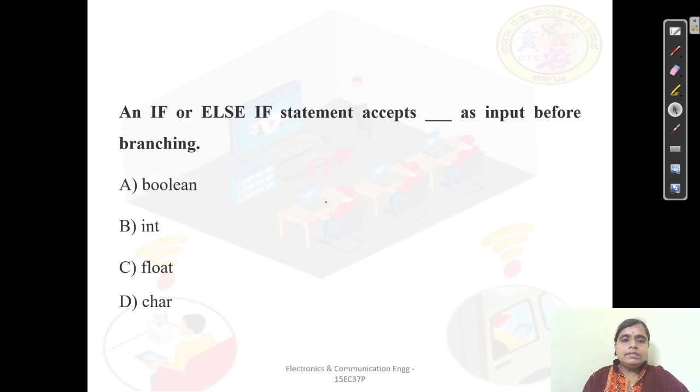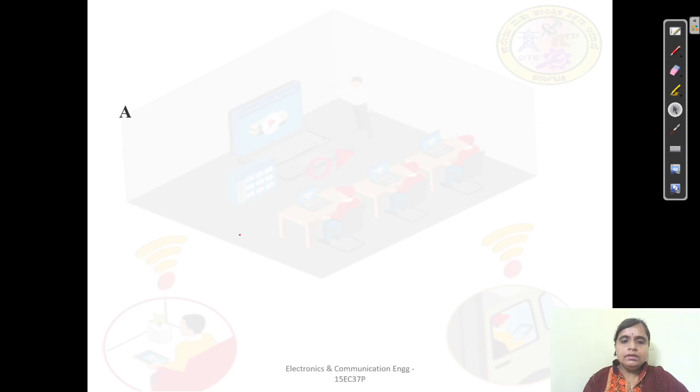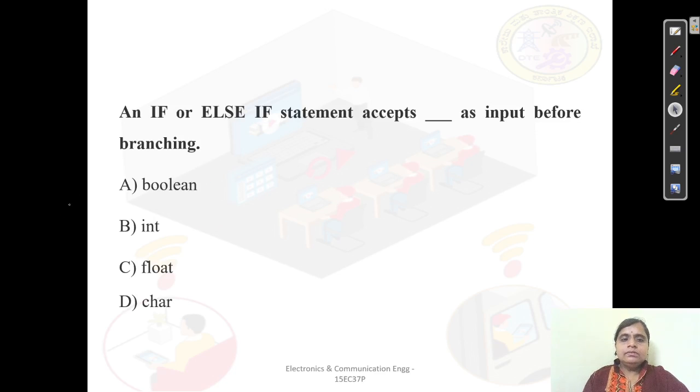Now this is a multiple choice question what we have. An if or else if statement accepts dash as input before branching. What is the input it is taking before branching? Yes, sorry, it takes a true or false. As already I said, it is going to take it as either true or false. So true or false, that is 1 or a 0 value. So here true or false in the sense it is a boolean. So it is going to accept a boolean as an input before branching.